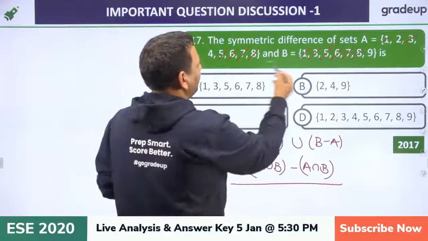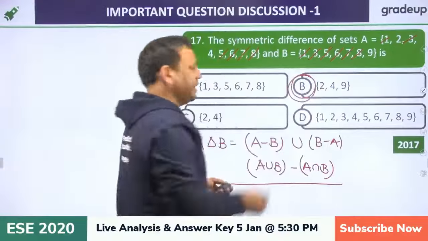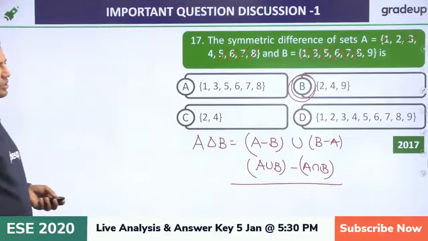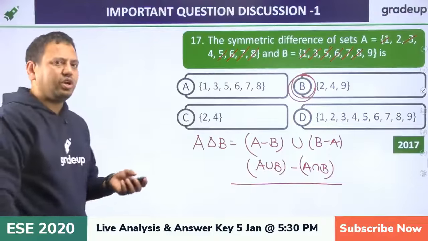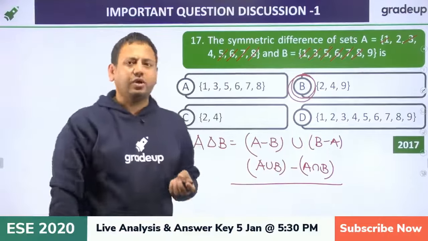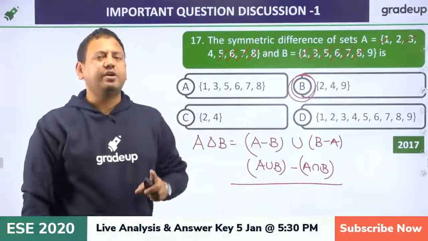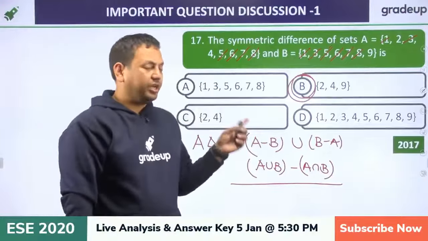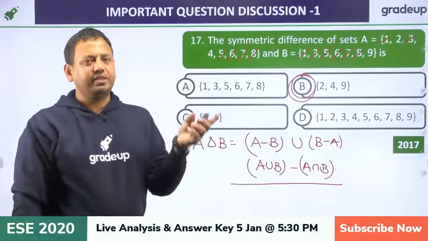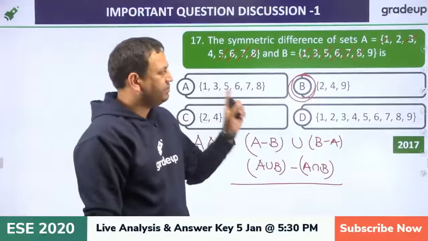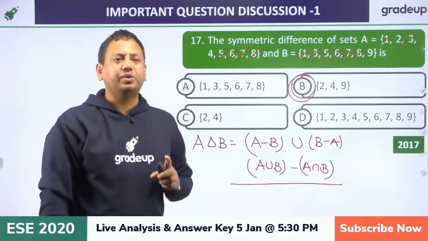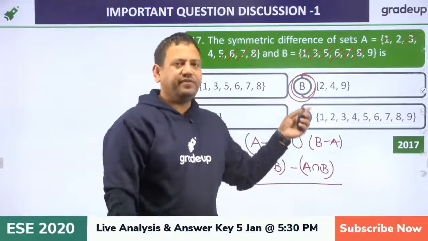So we are left with only 2, 4, 9. So your answer is B, Bombay. Okay, so symmetric difference is nothing but the XOR operator. The result of the XOR operator is 1 if exactly one of the elements is 1 and the second is 0. So here we are saying the elements which belong to exactly one set form the symmetric difference operator.